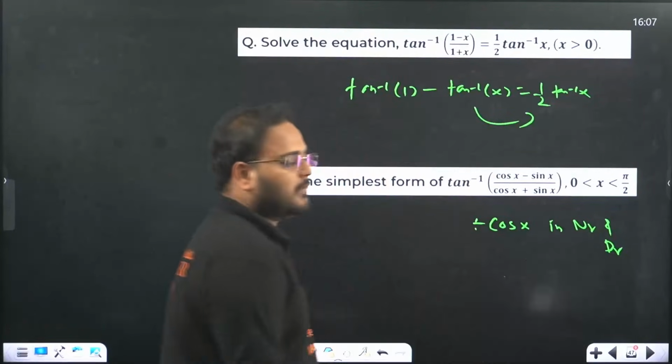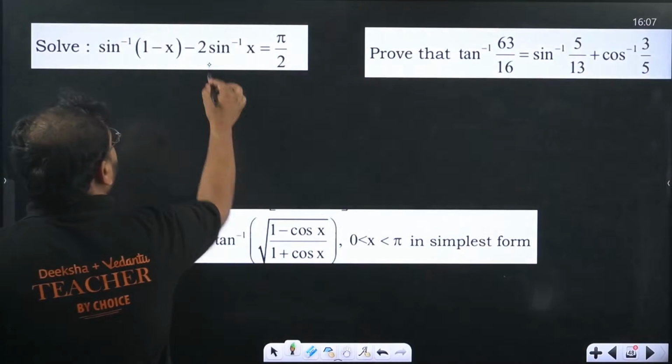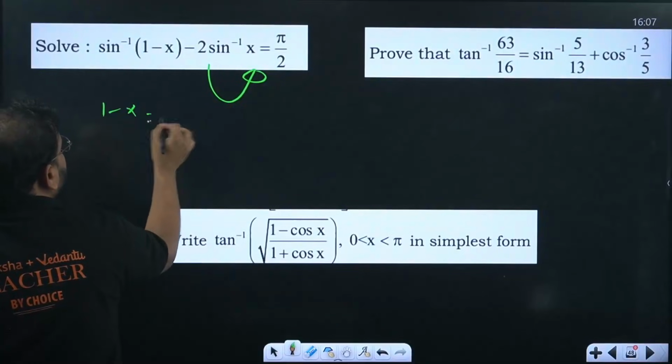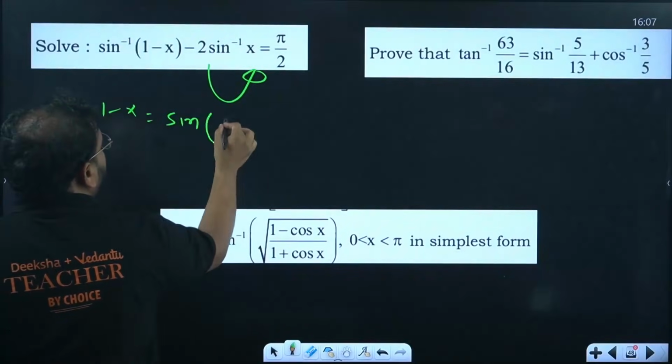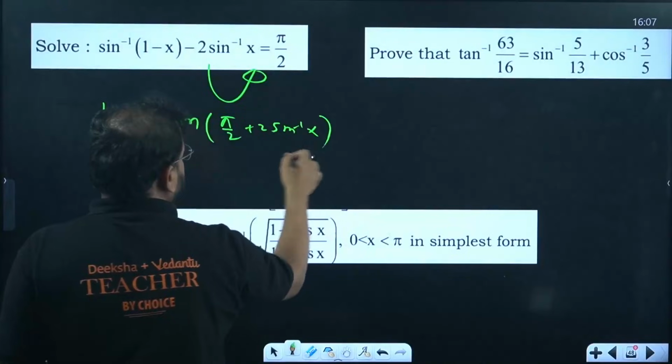Both. Right? And then you can get the answer. For this one, again, just move this part over here and then apply sine. You get 1 minus x equals sine of pi by 2 plus 2 sine inverse of x. Then you can solve it.